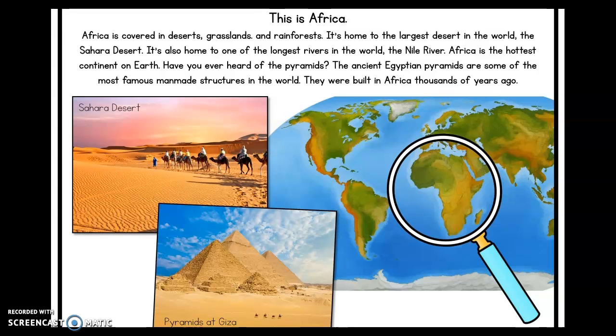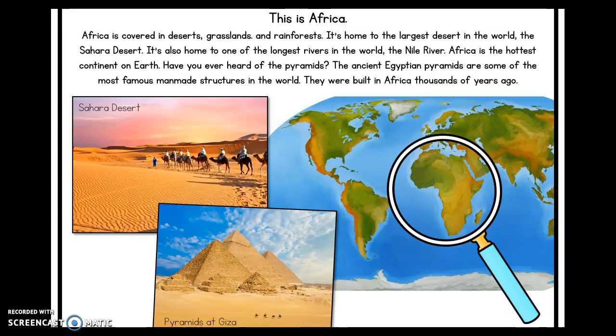All right, guys, so our first continent we're going to learn about is Africa. Africa is one of our continents. You guys can see it here in the magnifying glass. This is Africa. So Africa is covered in deserts, grasslands, and rainforests. It's home to the biggest desert in the whole world, which is the Sahara Desert, which you can see in this picture here. It's also home to one of the longest rivers in the world, which is called the Nile River. Africa is the hottest continent on Earth, and we know that because the equator goes right through Africa, so it is very hot there.